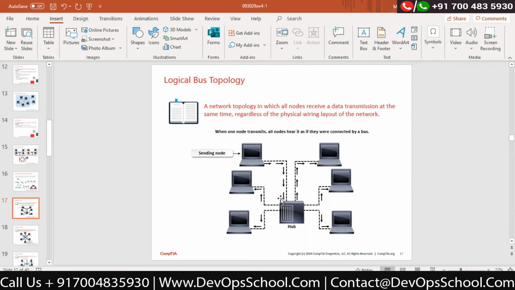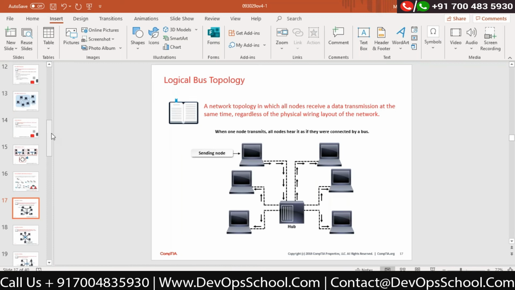But if I compare with how data flow is happening through this diagram, then it would be considered a logical bus topology. Correct? What logical bus topology says is that I should go to every node and ask, okay, take this data. Every node says, oh, this is not my data. This is not my data.